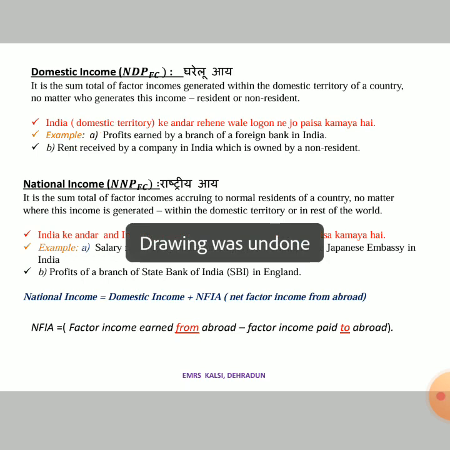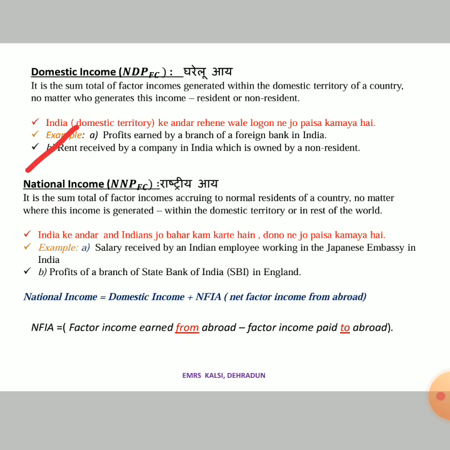Okay, rent received by a company in India which is owned by a non-resident, means by the foreigner. For example, an American person owns a company in India. That American is running a company in India, and that company is receiving rent from the property or from any services.